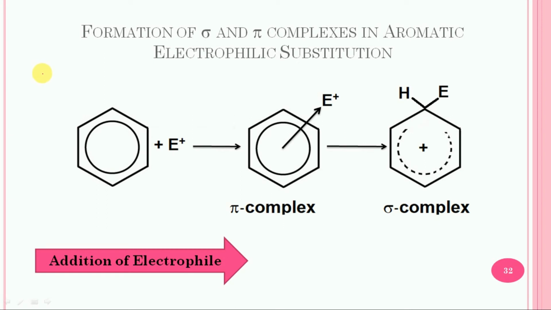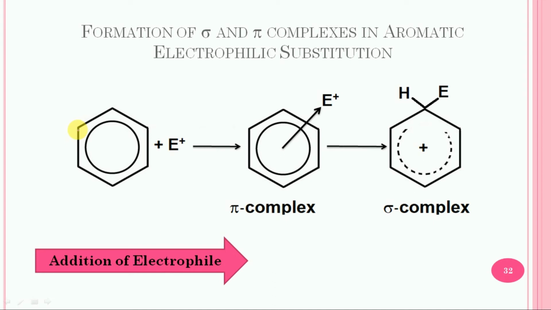Next is the formation of sigma and pi complex in aromatic electrophilic substitution. It is very clear from the mechanism of aromatic electrophilic substitution. In the first step, the electrophile attacks the aromatic ring to form a non-aromatic intermediate cation, which is called arenium ion or sigma complex. The name sigma complex arises from the fact that the electrophilic reagent actually gets bonded to the ring carbon atom by a sigma bond.